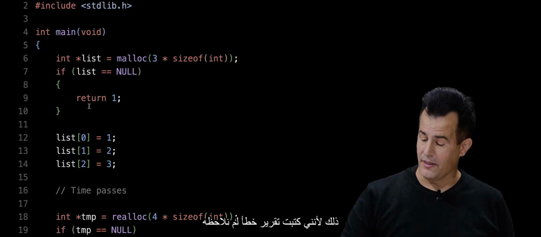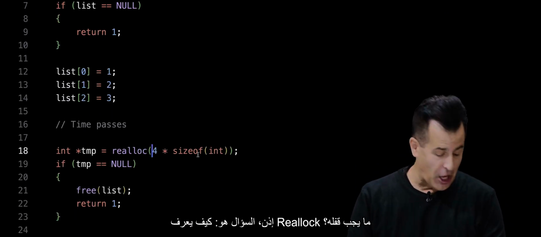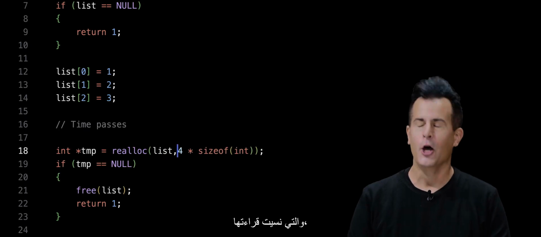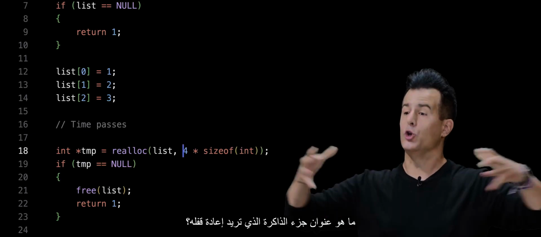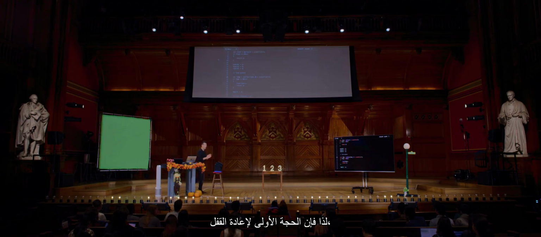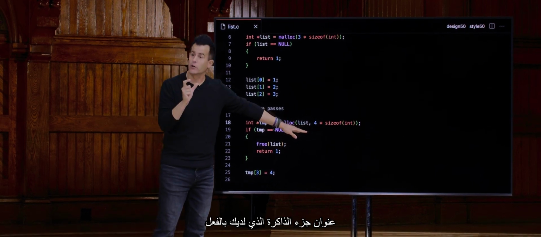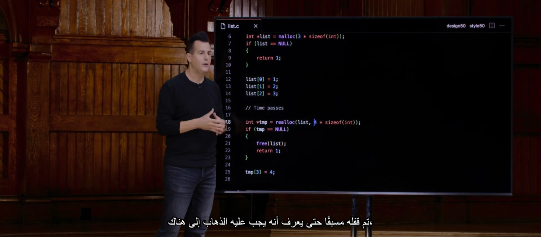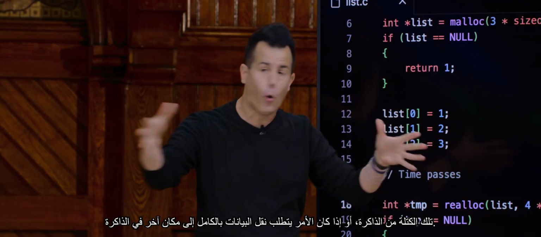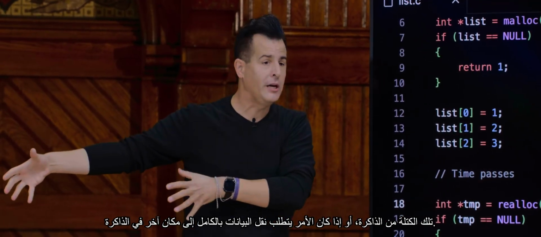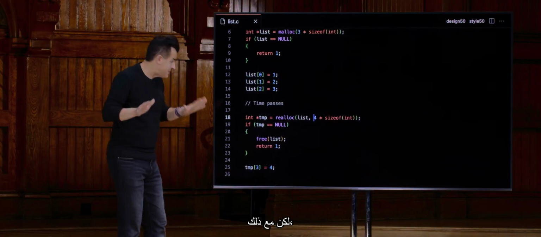That's because I wrote a bug that we didn't trip over because I didn't compile this version of the code. So the question is, how does realloc know what to realloc? Well, according to the documentation, which I forgot to read, you need to tell realloc what the address is of the chunk of memory that you do want to realloc. So the first argument to realloc, which I did admittedly forget until a moment ago, is to put the address of the chunk of memory that you already malloced earlier, so that it knows to go there, see if there's indeed some garbage values it can reclaim at the end of that chunk of memory, or if it has to wholesale move things elsewhere in memory to give you 4 times the size of the int this time instead of just 3.